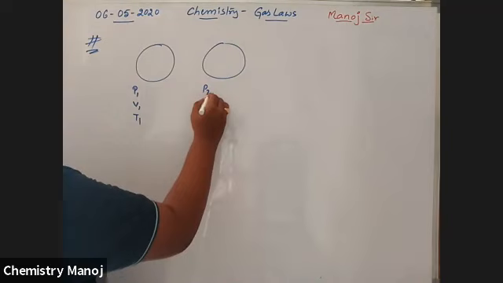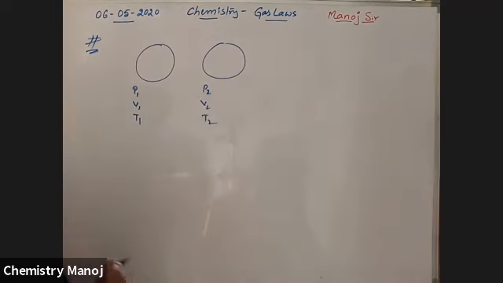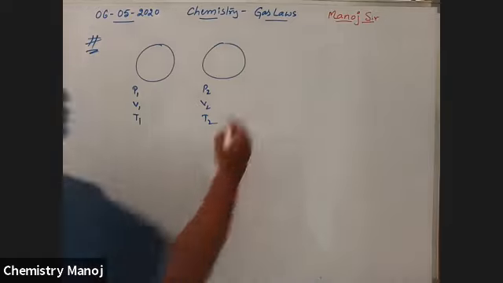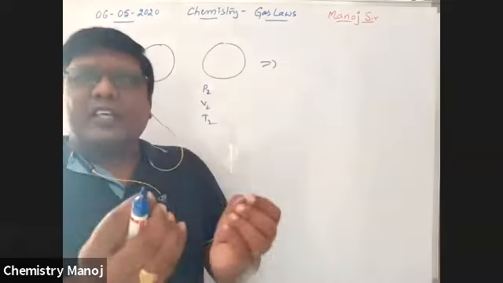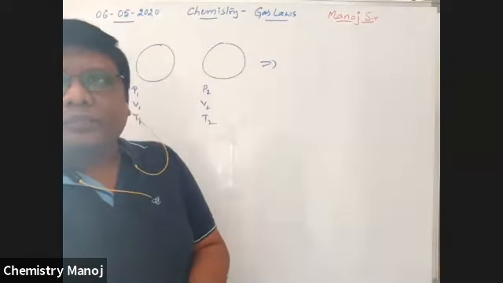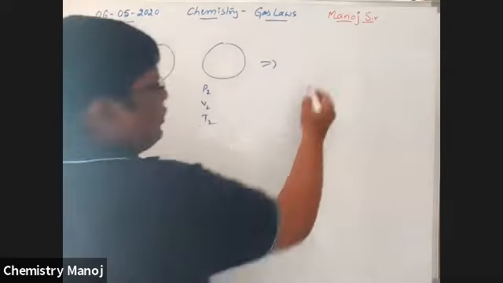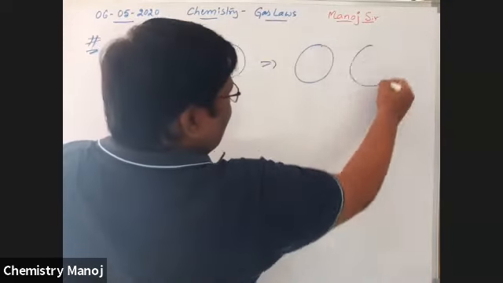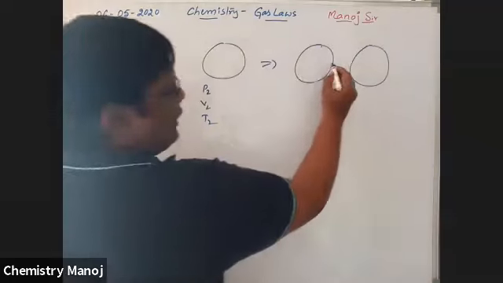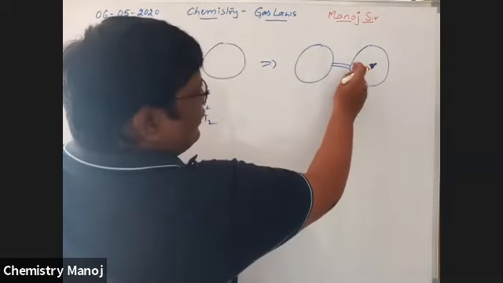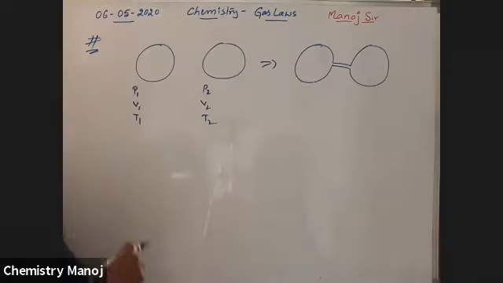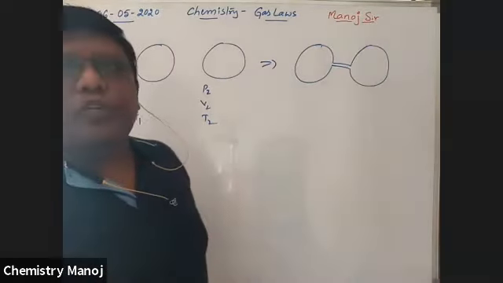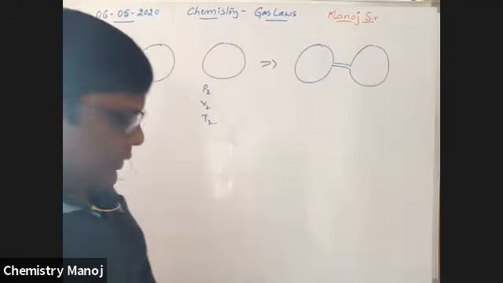Here also P2, V2, T2 are there. Now these two vessels are connected with a thin tube. A negligible volume tube is connected, so that volume is not counted.